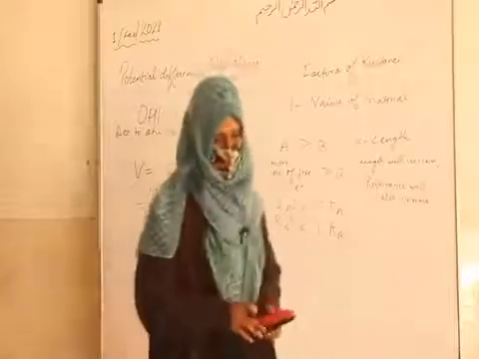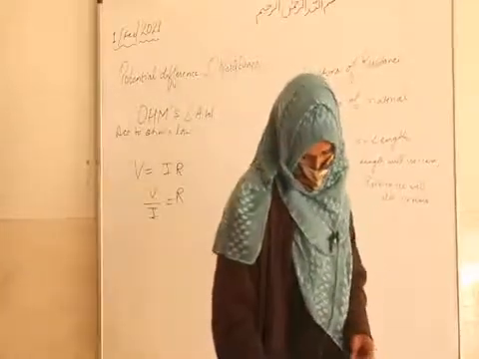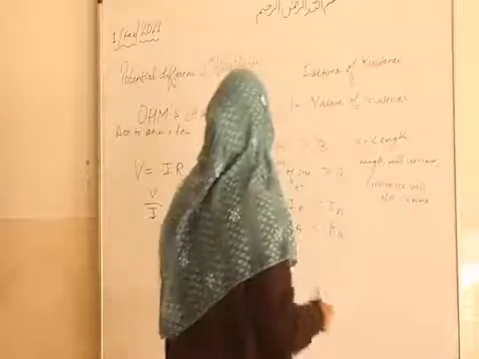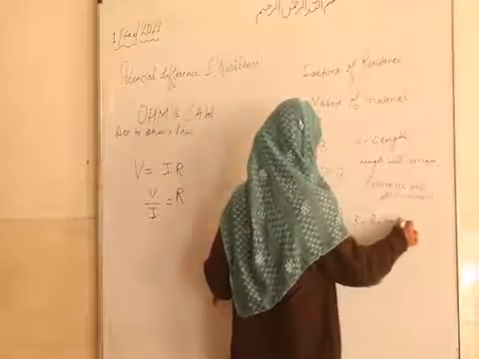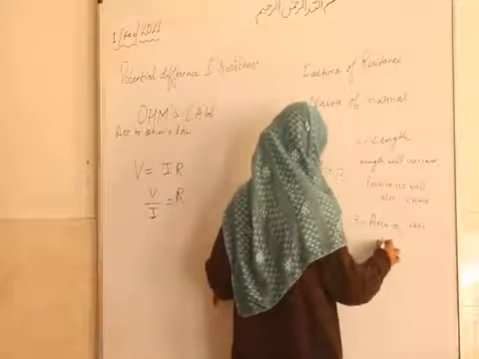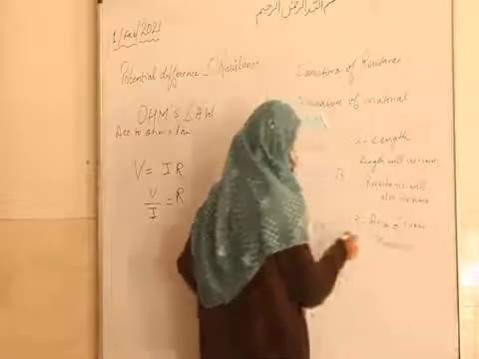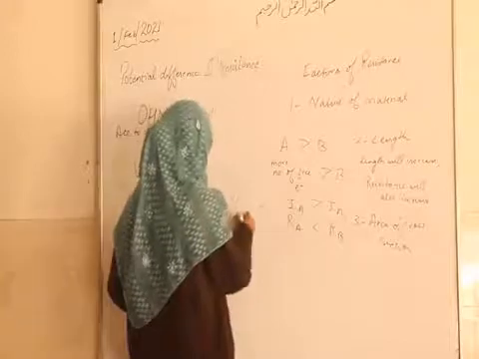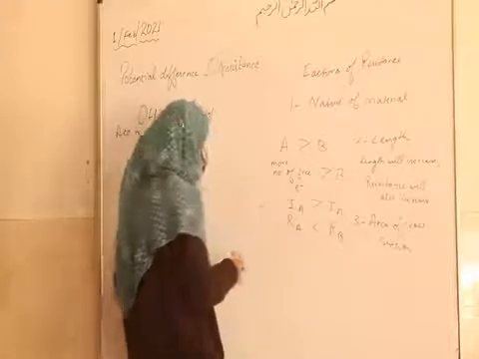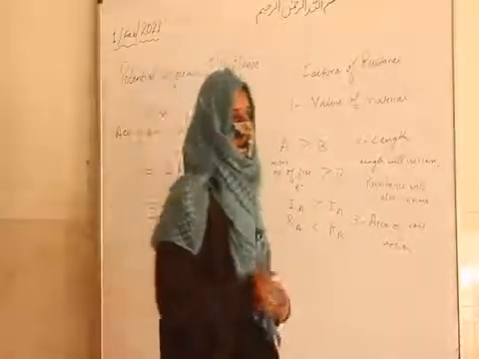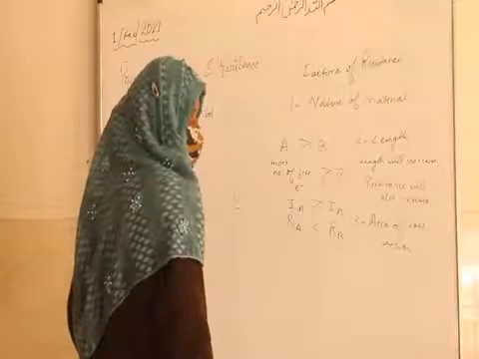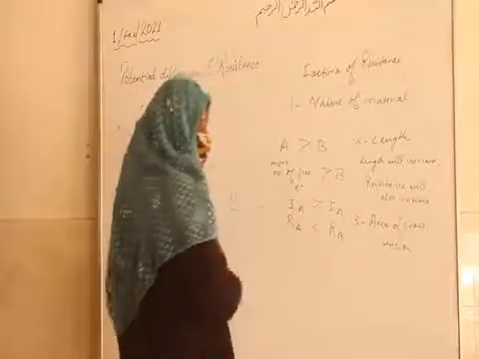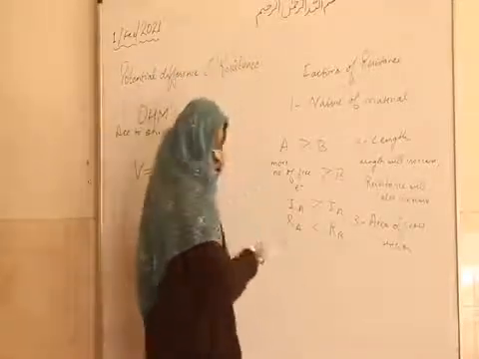Then third we have area of cross section. So what happens with area of cross section? This is the area of cross section. So what will happen when the area of cross section is larger? Will resistance increase or decrease? Decrease. Why? Because there is more space. So it will decrease.